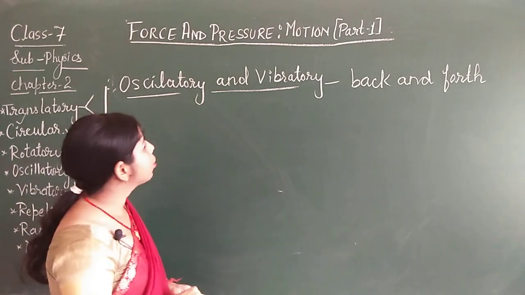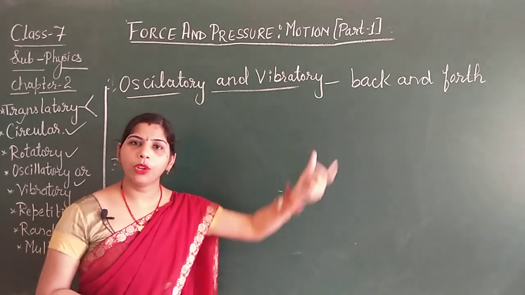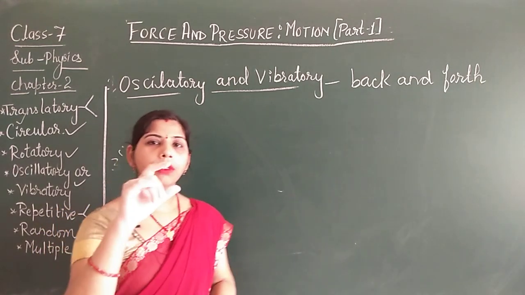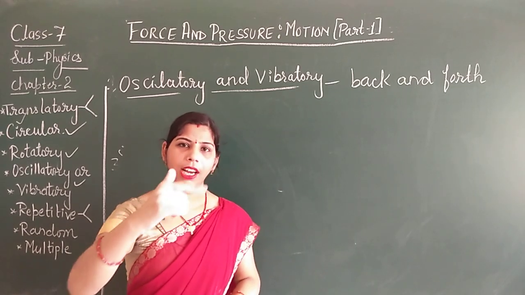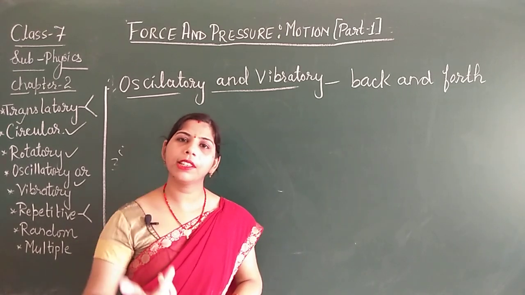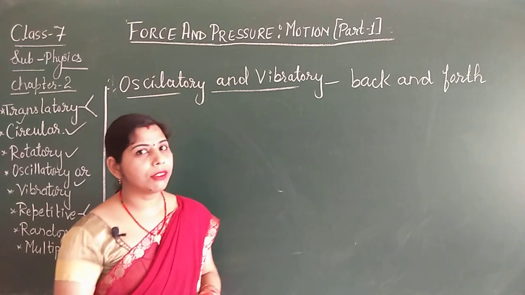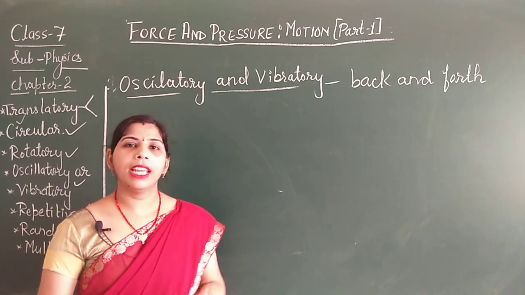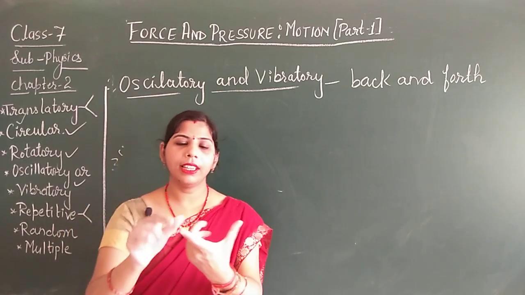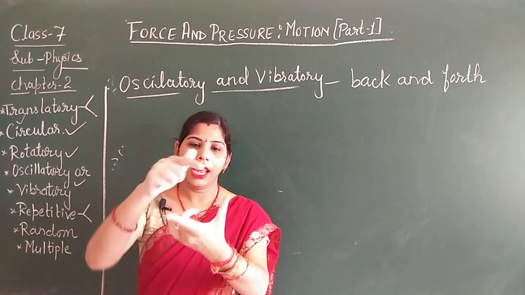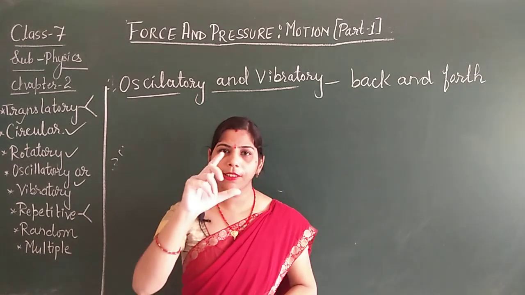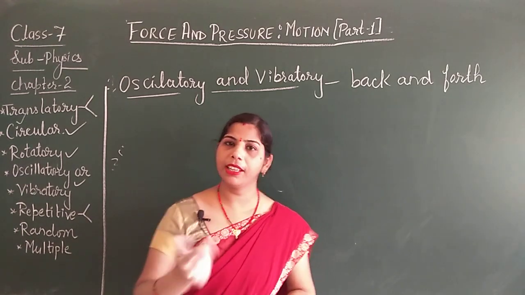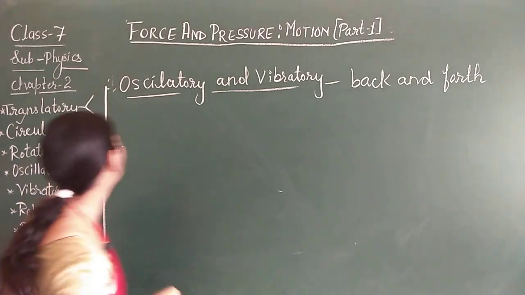The vibratory motion, how we can show the vibratory motion? When you are just going to touch the string of the guitar, at that time the strings of the guitar are going to vibrate. That is the vibratory motion. You can also check it at your home. Take an elastic rubber band and tie it between your thumb and a finger and try to push it. The rubber band starts vibrating. That shows the vibrating motion.